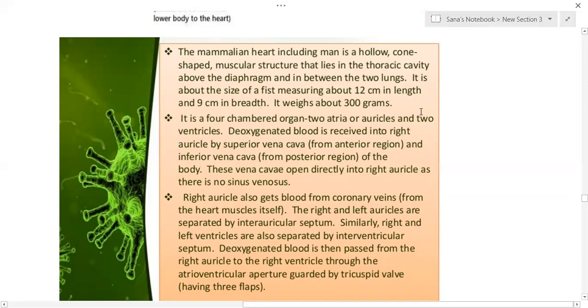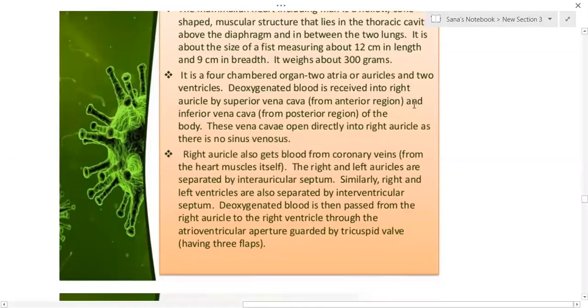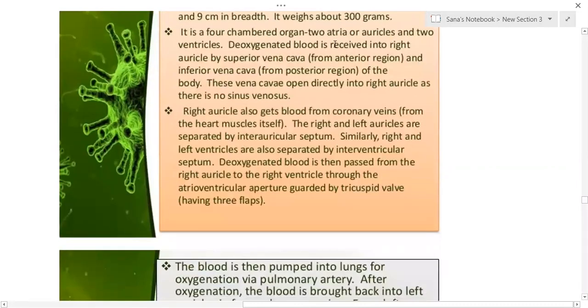It is about the size of a fist, measuring about 12 centimeters in length and 9 centimeters in breadth, and weighs about 300 grams. It is a four-chambered organ, as you know, and the deoxygenated blood is received into the right auricle by the superior vena cava and inferior vena cava. This vena cava opens directly into the right auricle as there is no sinus venosus. The right auricle also gets blood from the coronary veins, so from the heart itself, by the coronary sinus.